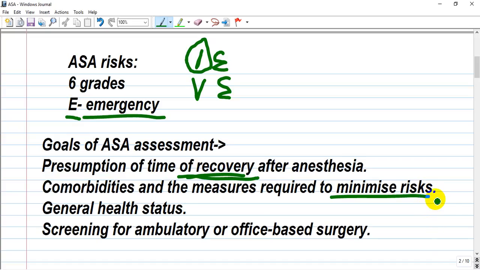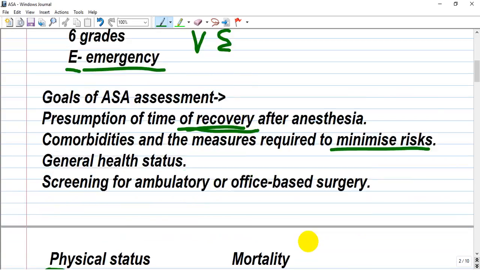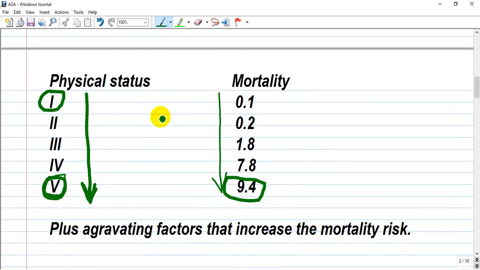patient in intensive care and stabilizing him hemodynamically and respiratory, decreasing these risks. Also, it can be done in a surgical office by giving corresponding tablets or drugs. General health status assessment and screening: is this patient for ambulatory or office-based surgery? How does the physical status correlate with mortality risk?